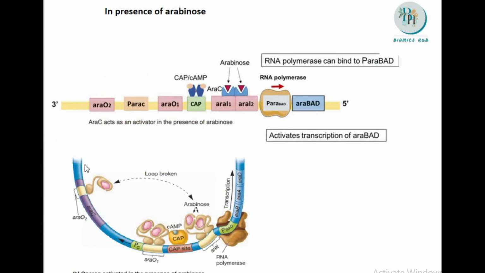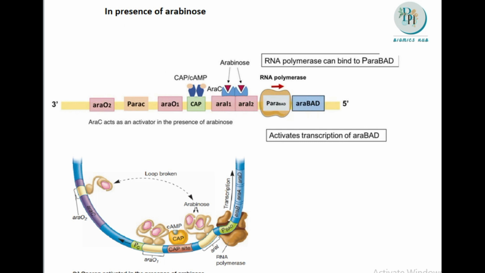This is the situation in presence of arabinose. When the arabinose is present, it will come and bind with the ARAC. When it comes and binds in the ARAC, there will be some structural changes of this protein. This ARAC will have some changes in its structure. For that, it cannot bind with this ARA-O2 now. It will come and bind in ARA-I1, that is ARA-I1 and ARA-I2.